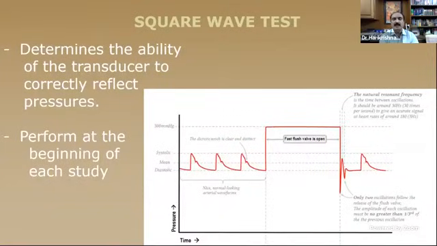Then there is something called a square wave test. I don't think it is used, but you should know what the square wave test is. For the square wave test, you should have a high pressure fluid system connected to the three-way. Previously every cath lab used to have that.